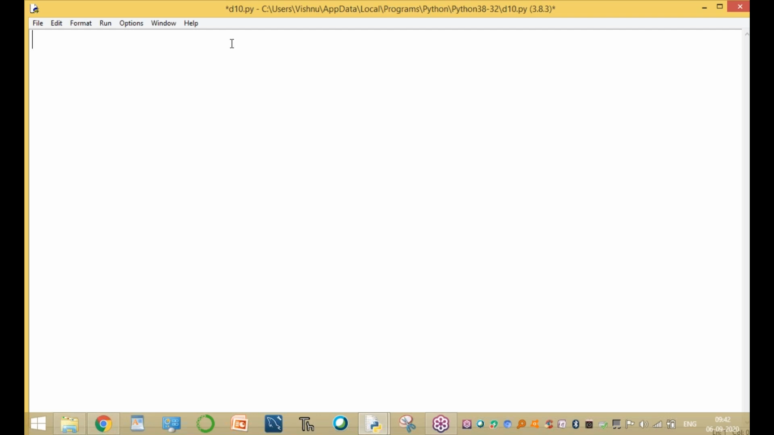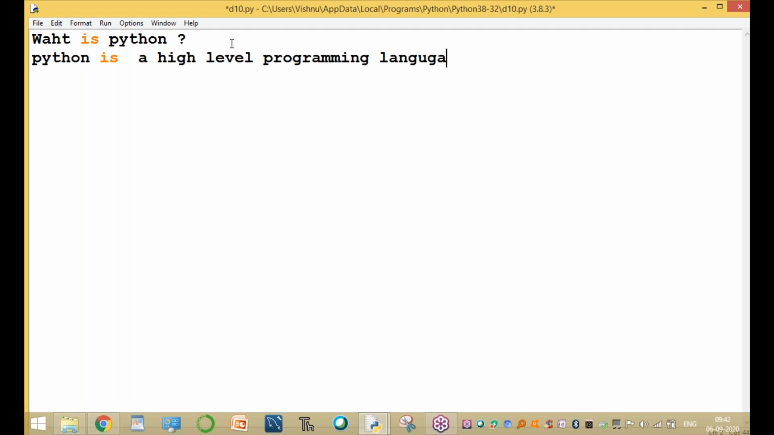Now, the simple introduction: what is Python? Who developed Python? That is the first simple introduction. Python is a high-level programming language. Basically, Python is a high-level programming language completely.